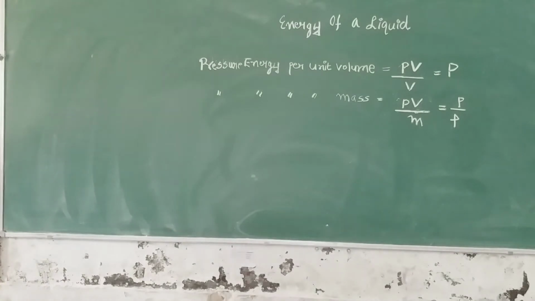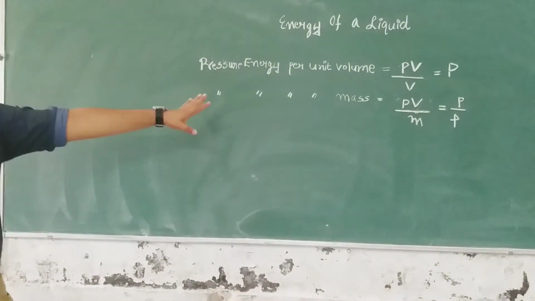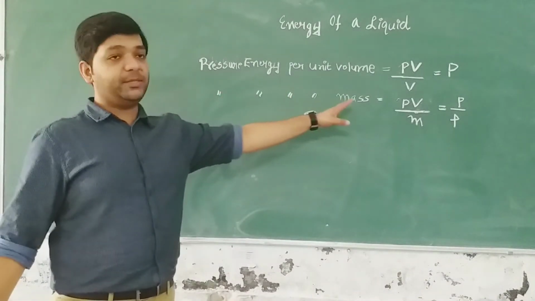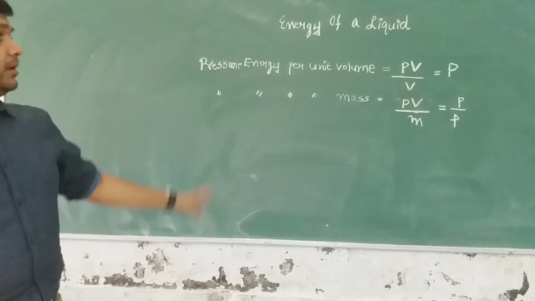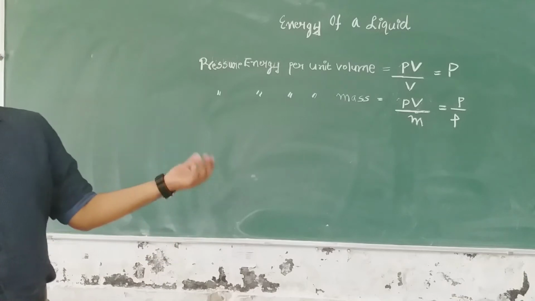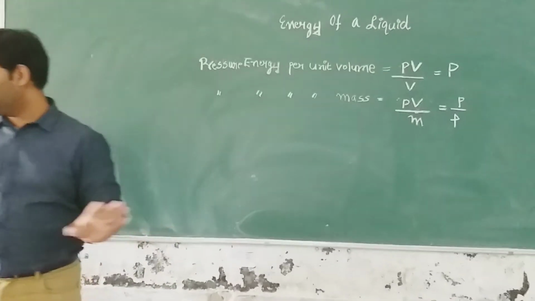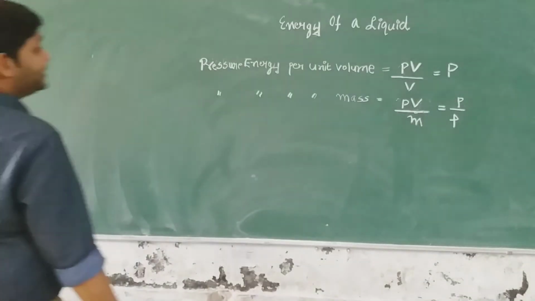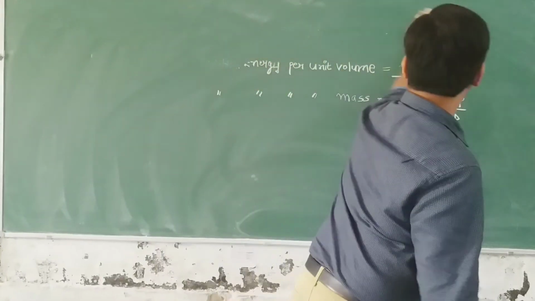I hope this is clear to you. So this is pressure energy per unit volume and this is pressure energy per unit mass. So these are the three kinds of energies that might be associated with the liquid when it is flowing. Now write down the next heading, which is Bernoulli's theorem.